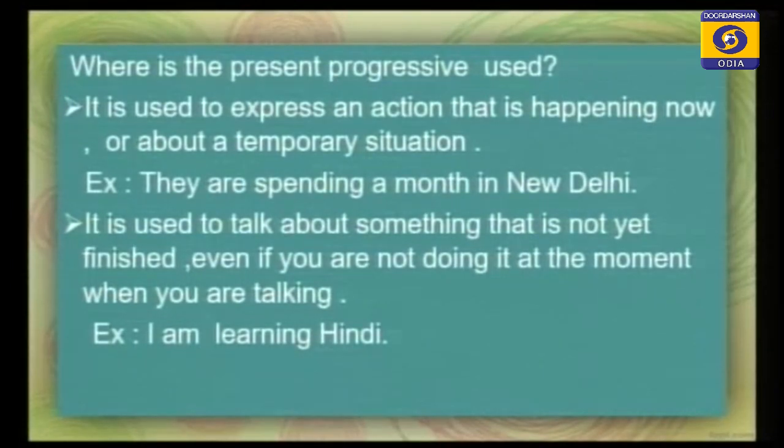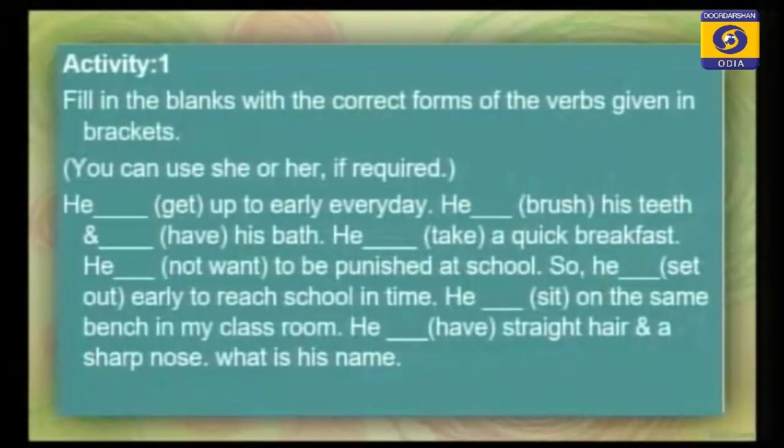Next slide. Here is another activity: fill in the blanks with the correct forms of the verbs given in brackets. You have to fill the gaps by using the verbs in the brackets.